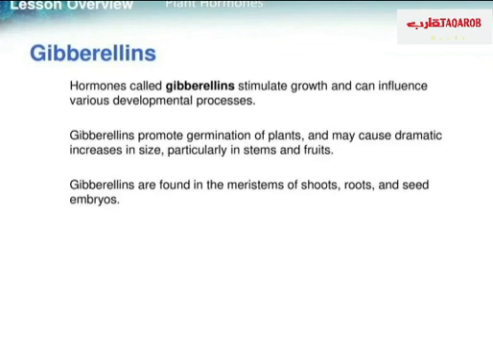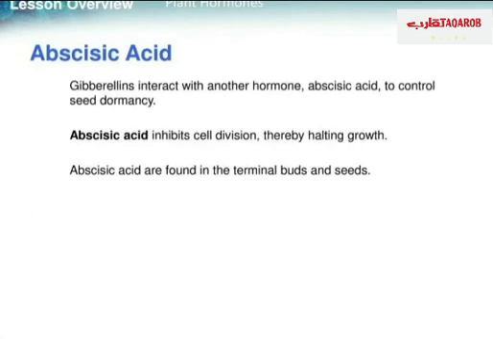We have another hormone called gibberellins. This hormone stimulates growth and can influence various developmental processes. Gibberellins promote germination of plants and may cause a dramatic increase in size, particularly in stems and fruits. Gibberellins are found in the meristems of shoots, roots, and seed embryos. We have also abscisic acid.